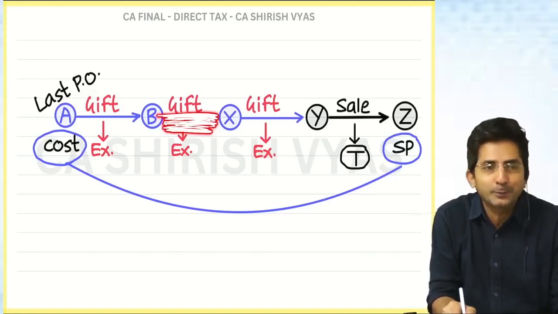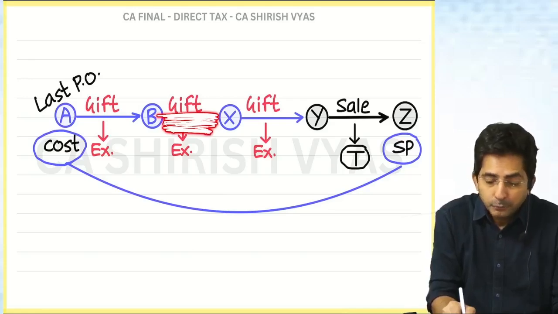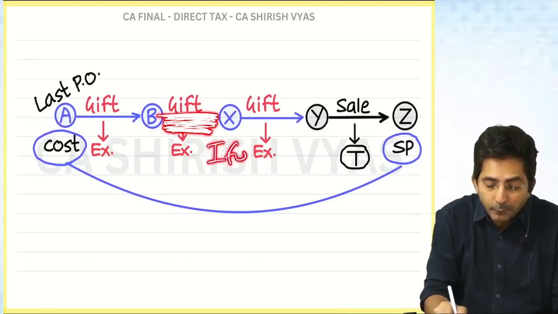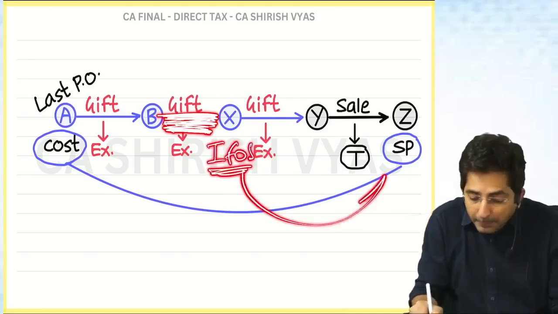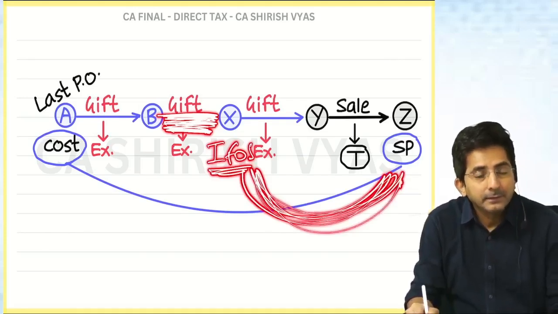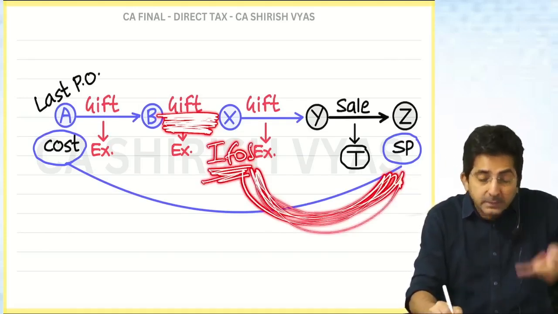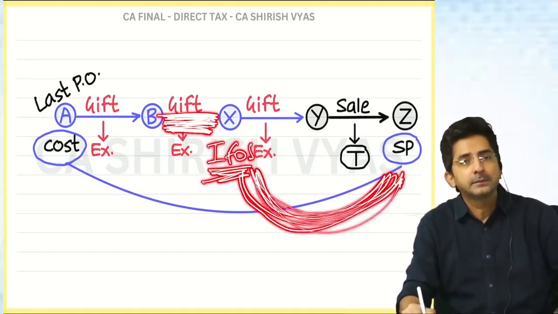After marriage, spouse becomes a relative. So they are not relative. So if non-relative, then receiver has to pay tax. Who is the receiver? X. So he has paid the tax under EFOS. And once the tax has been levied, that becomes the base. Then cost will be taken from X to the ultimate sale price.